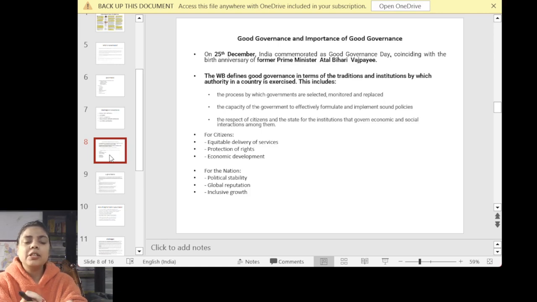And if the government changes very frequently, who is responsible to carry forward the previous government's policy? Whenever a new government comes, they change the name of the policy and launch new policies, but they don't try to improve the existing policy, which is something we need to look after. Global reputation is another important thing, and inclusive growth.